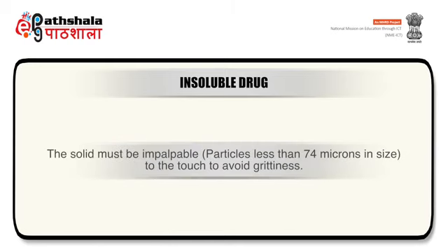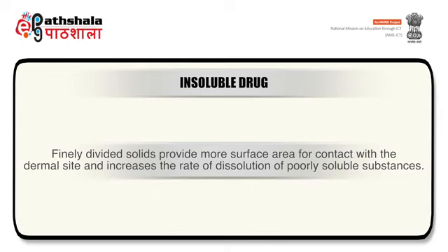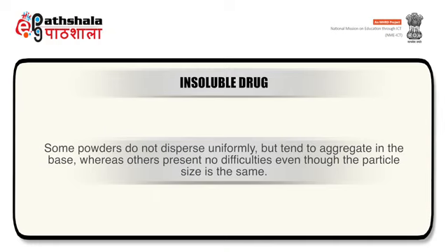Finally, divided solids provide more surface area for contact with dermal site and increase the rate of dissolution of poorly soluble substances. Some powders do not disperse uniformly but tend to aggregate in the base, whereas others present no difficulties even though the particle size is same.